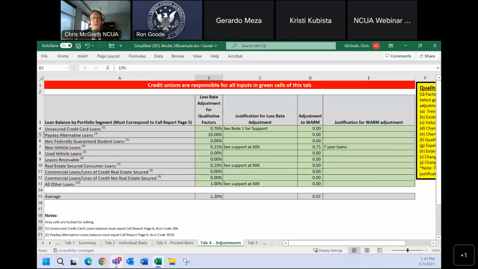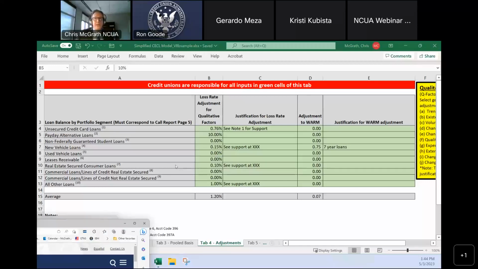For small credit unions, it may be hiring a consultant to take a look at it, or it may be having people in the credit union who are not involved in this taking a look at this, to kick the tires, make sure it makes sense. Having another set of eyes that are not involved with coming up with the numbers do an independent review of this. And as for the audit, we provided documentation on our website, and let me actually go to it. So for the auditors who are going to kick the tires of this tool,